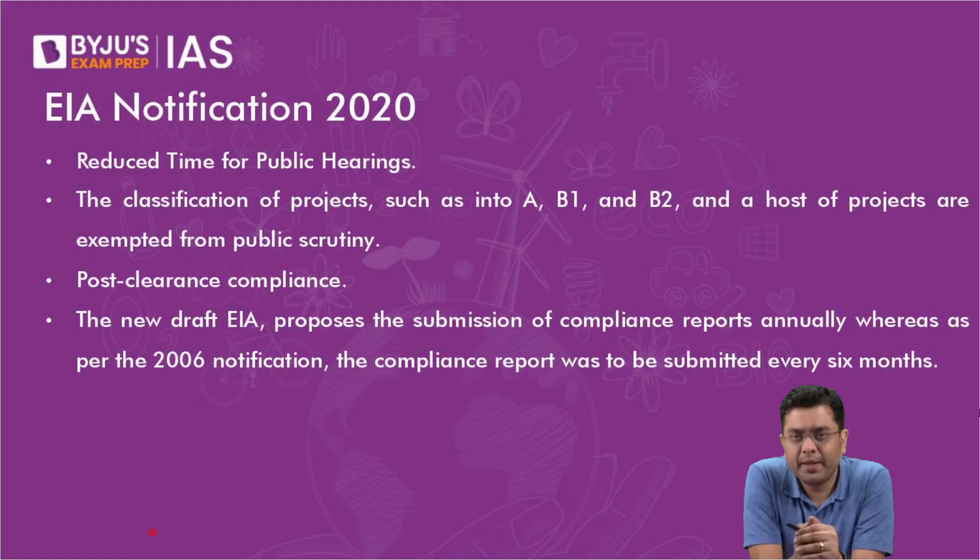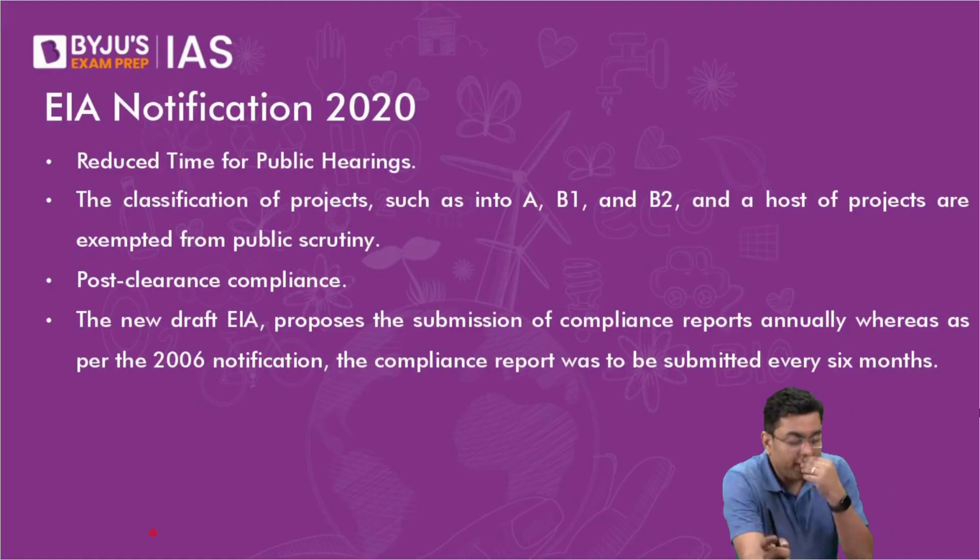So the government brought about an amendment in 2020, thereby it diluted the norms so significantly. While it is said to be business friendly, it leaves many different loopholes which can be exploited by the business, by the industrialists, and that can harm the environment. Down to Earth has carried a detailed study about it, showing in how many different areas the EIA norms have been violated in the past couple of years.